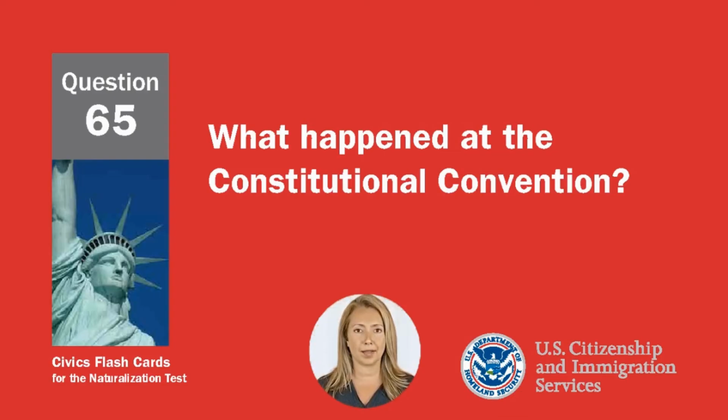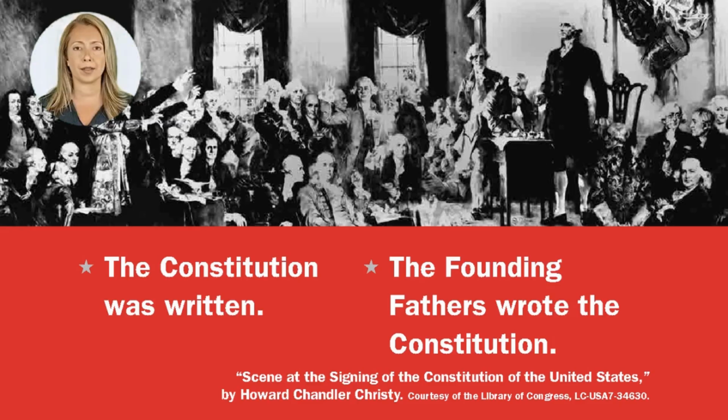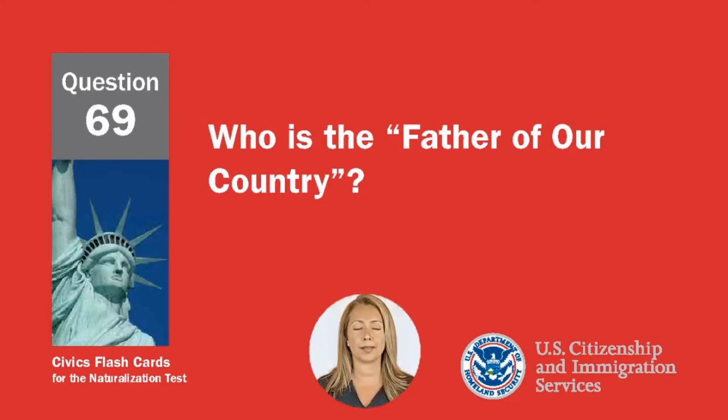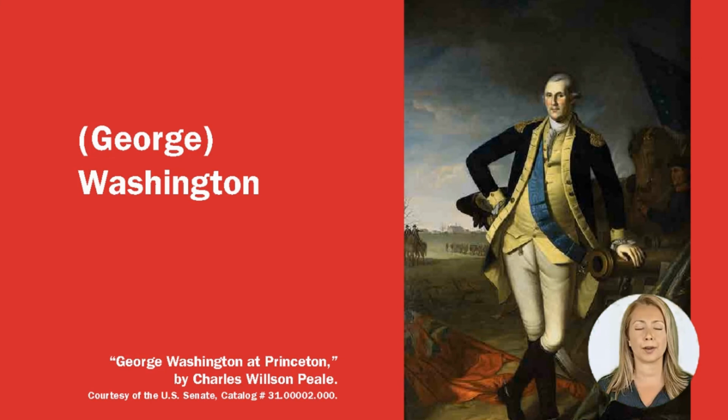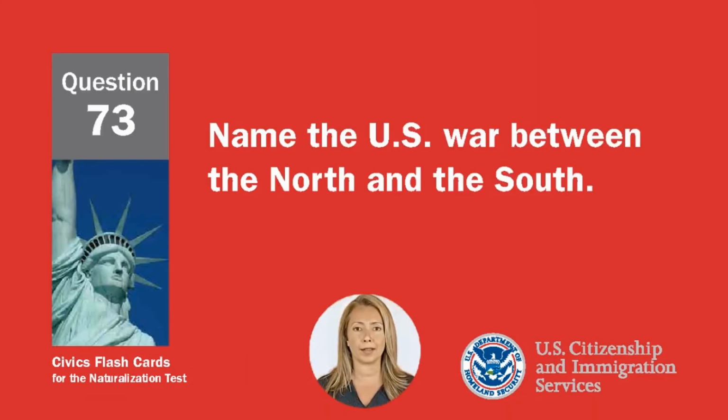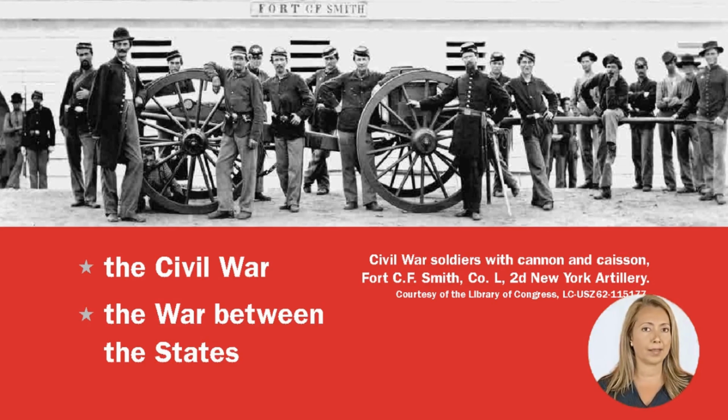What happened at the Constitutional Convention? The Constitution was written. The Founding Fathers wrote the Constitution. Who is the father of our country? George Washington. Name the U.S. war between the North and the South. The Civil War. The war between the states.